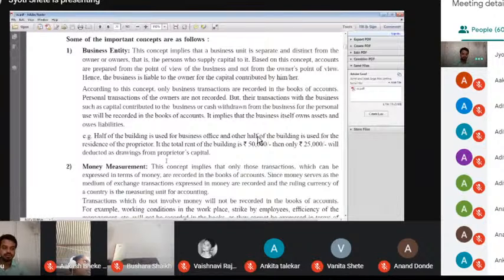Remember. What is meant by business entity? No businessman enters their personal transaction into the business. Means if I have a building, half of that building I use for office and half of that building I use for residence, that time I treat only 25,000 as a business concern.